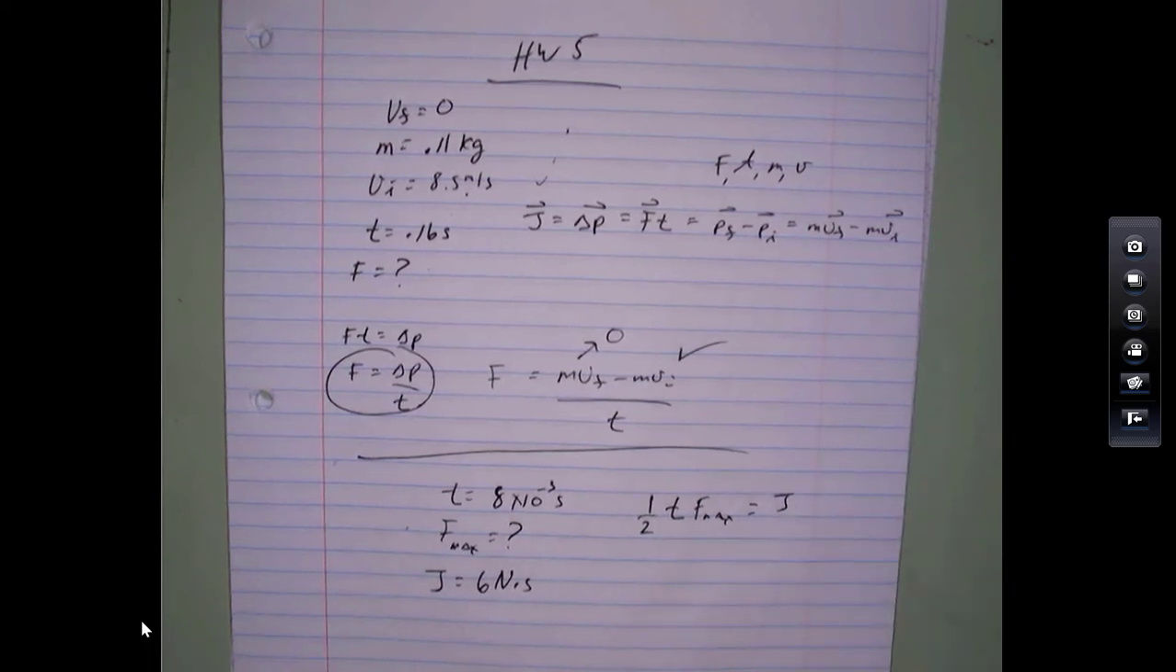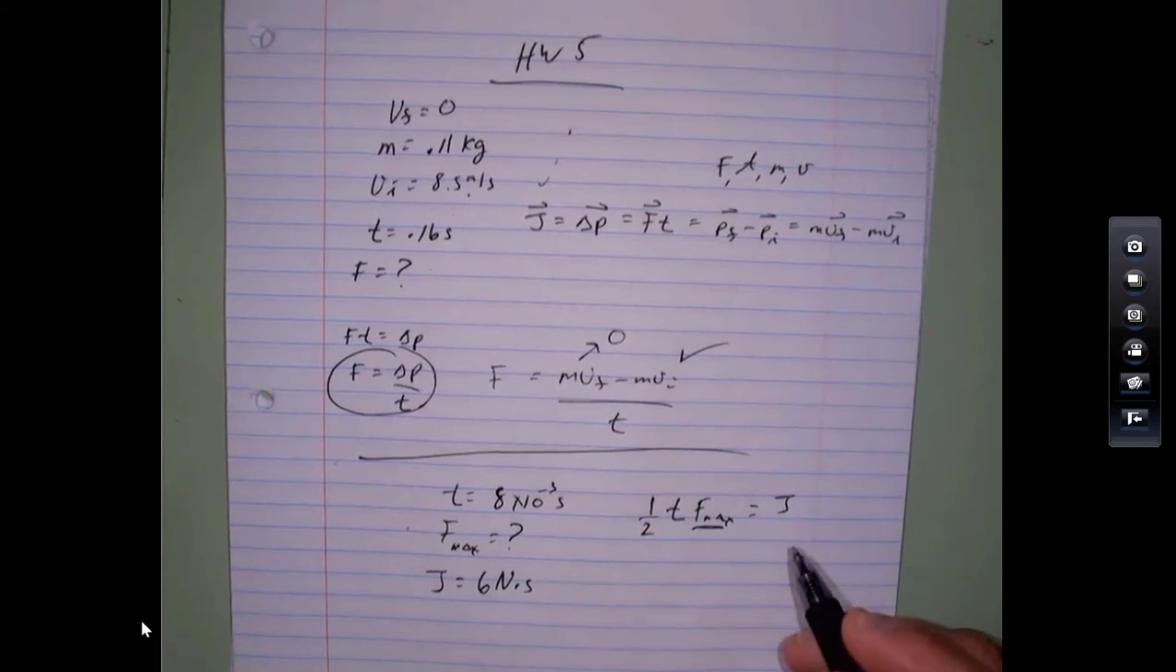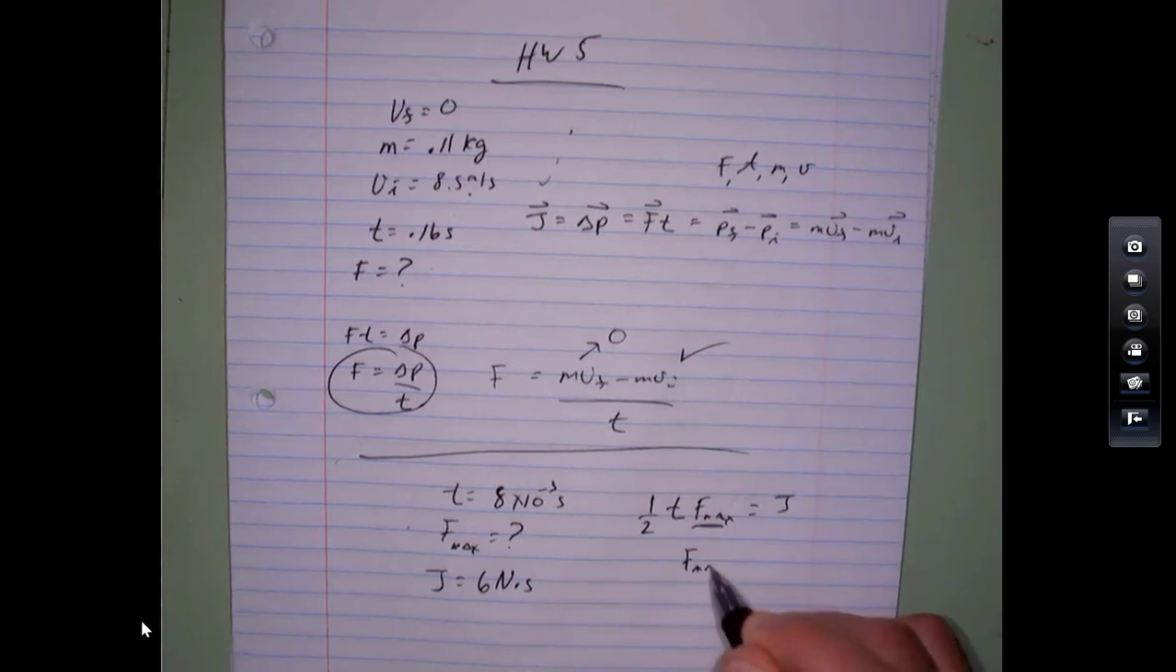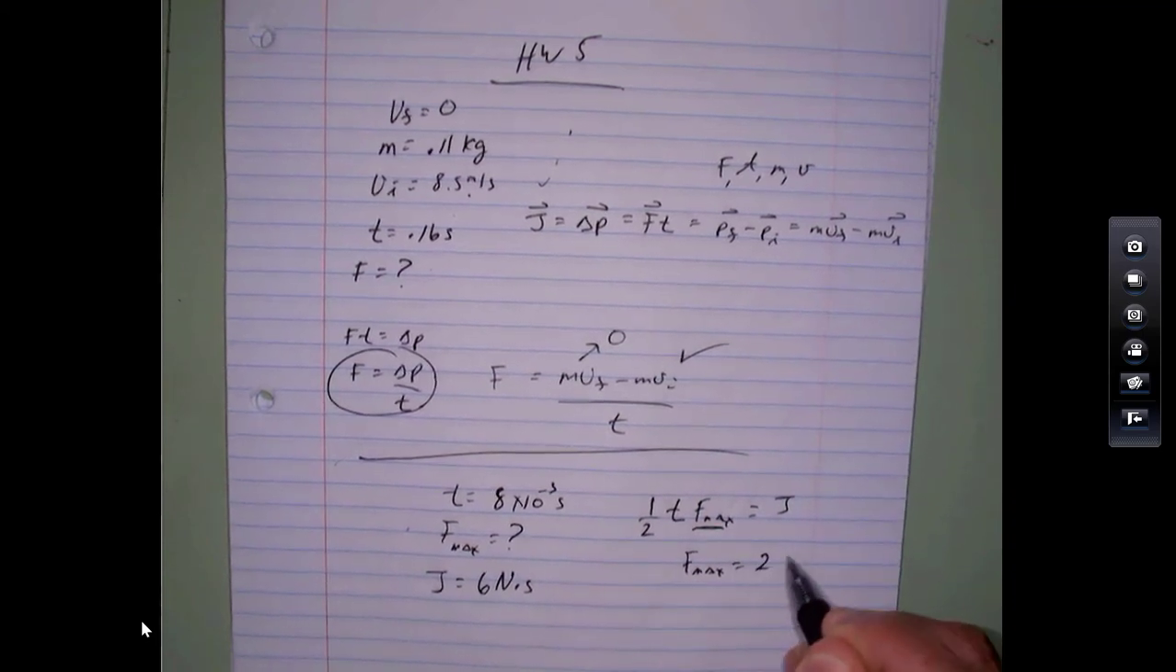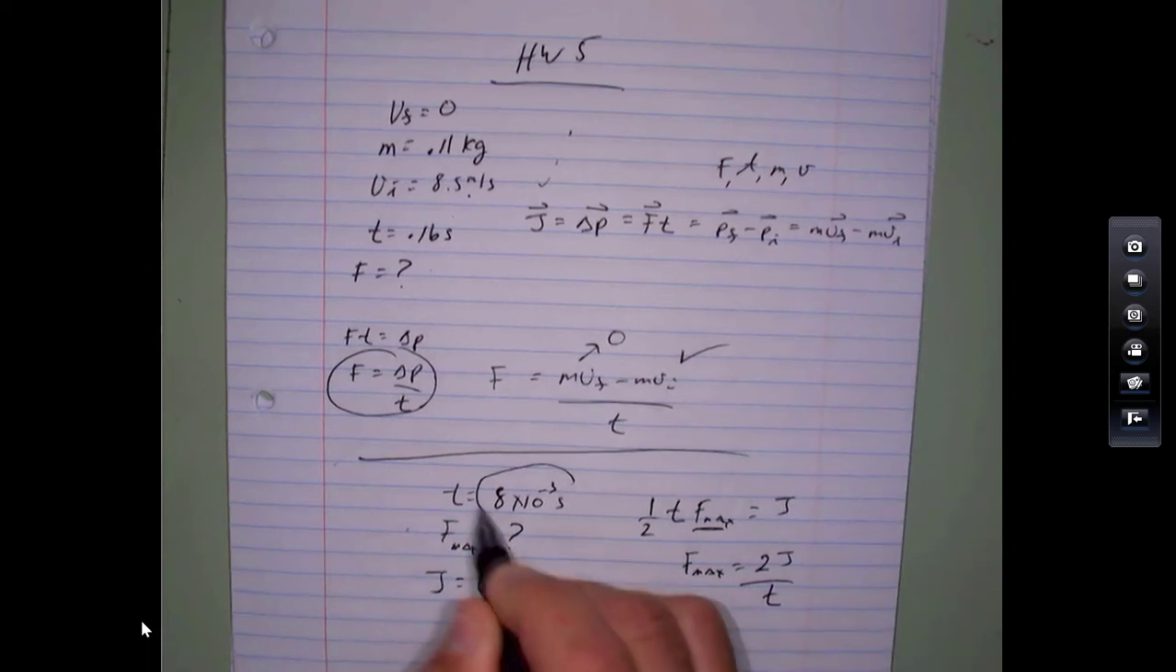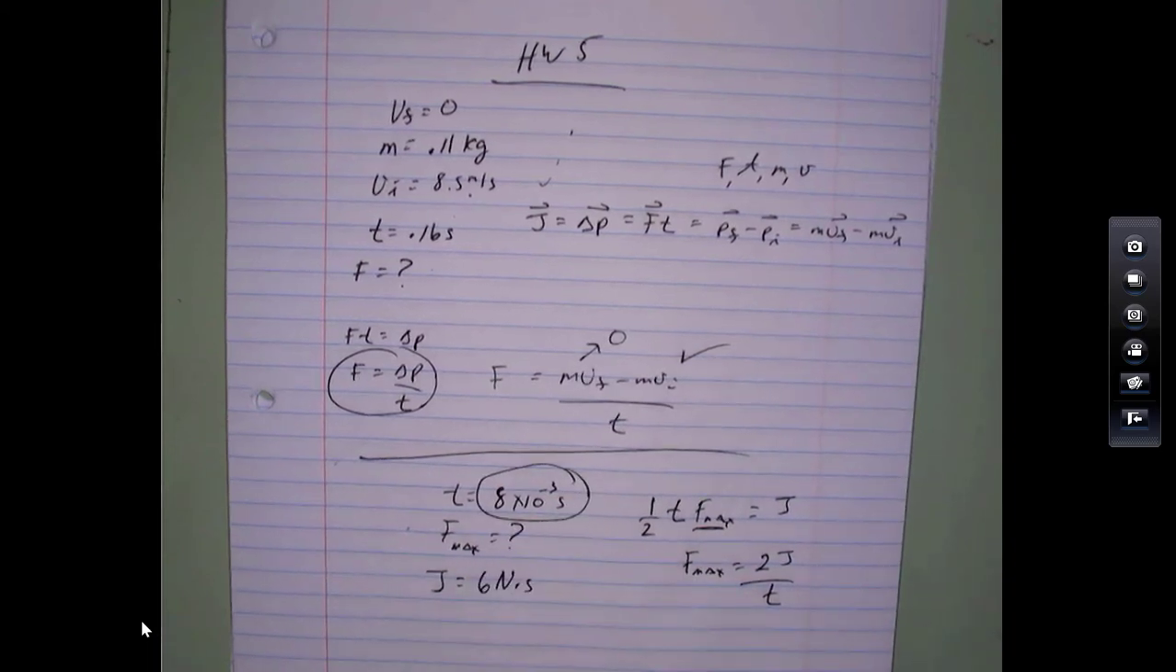Okay, and then you know everything except for what you're looking for. You're trying to figure out this. So multiply both sides by 2, divide by the amount of time. So 2 times j divided by the amount of time. And then just be careful. Remember, this is milliseconds. Okay.